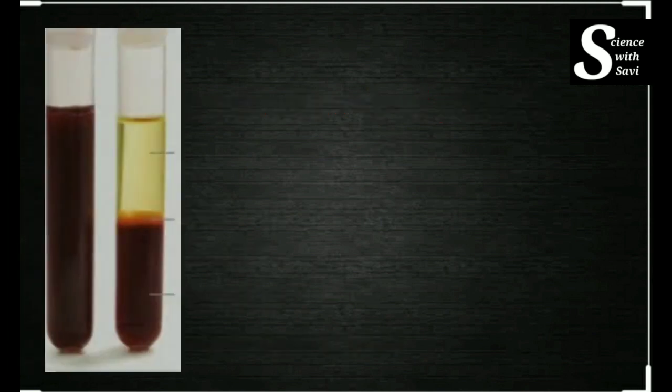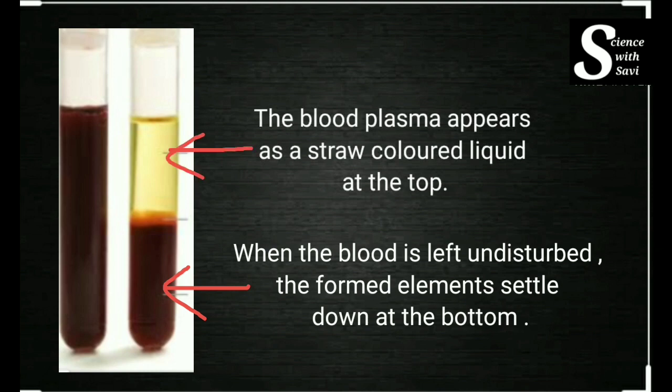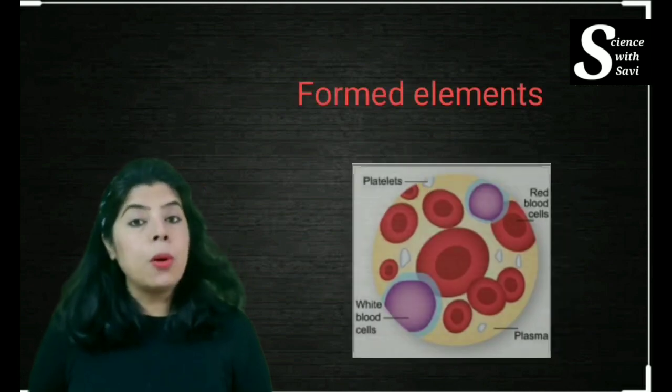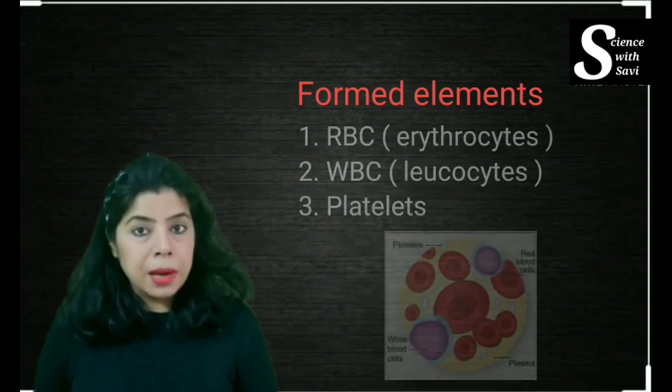So if you have settled down the blood and keep it undisturbed for some time, you will find that the formed elements settle down in the bottom, all the cells settle down in the bottom, and the top part is the straw colored liquid, and that is the blood plasma. So with this we come to the second part, which is the formed elements. When I am saying formed elements, there are three kinds of formed elements which are present in the blood.